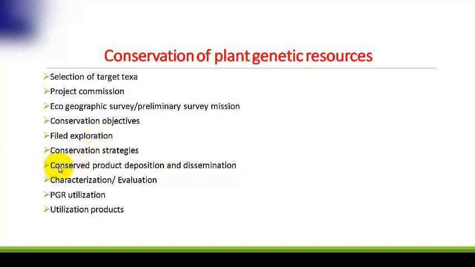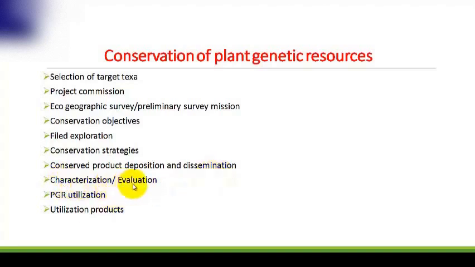The next step is conserved product deposition and dissemination. The main conserved product, the plant population of the target taxa, is held in the reserve. However, there is need for safety duplication, and samples of germplasm should also be periodically sampled and deposited in an appropriate reserve with appropriate passport data.